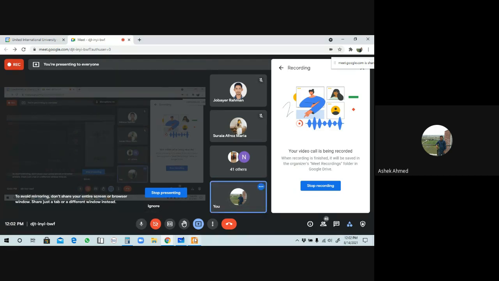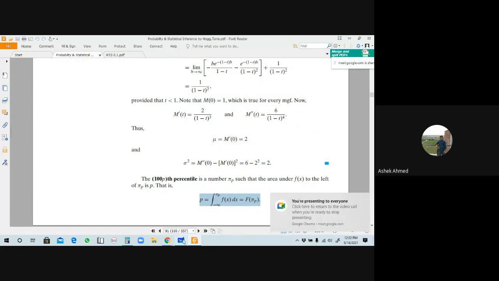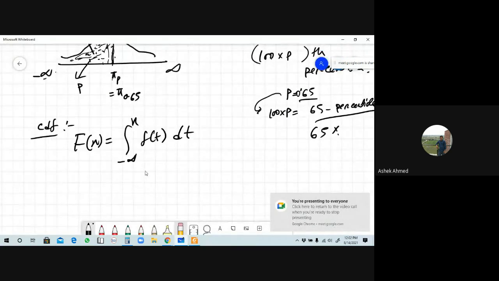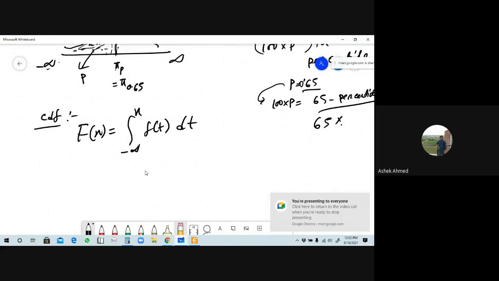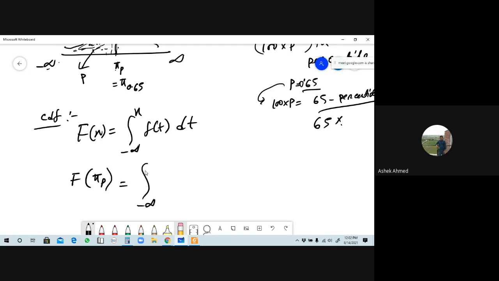Okay, from here we can find out, since we know this CDF formula. So if you replace x by π_p, what will it be? Minus infinity to π_p, f of t dt. Is it right? Respond so I can tell whether you understand.